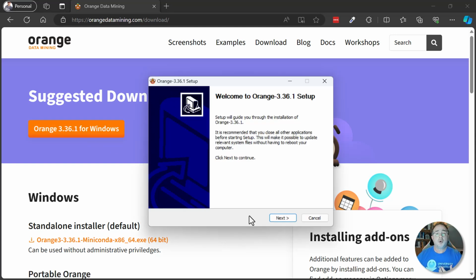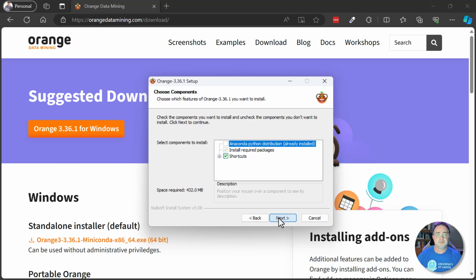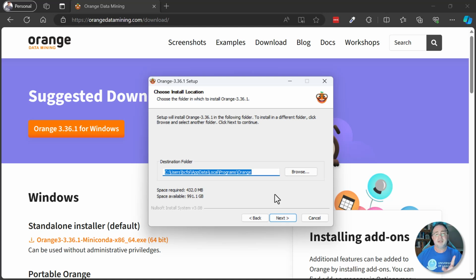So here I am in the Orange setup. For the most part, we're going to accept the defaults, except for one recommendation I have for you. So I'll go ahead and click Next, accept the agreement. I will install just for me in this case. Select the defaults for Choose Components. Here I'm going to make a change. It wants to install Orange in my OneDrive folder. I don't want it to do that.